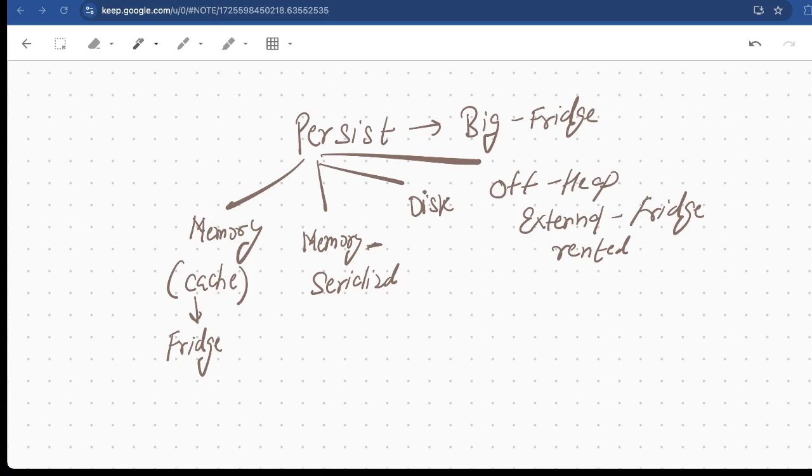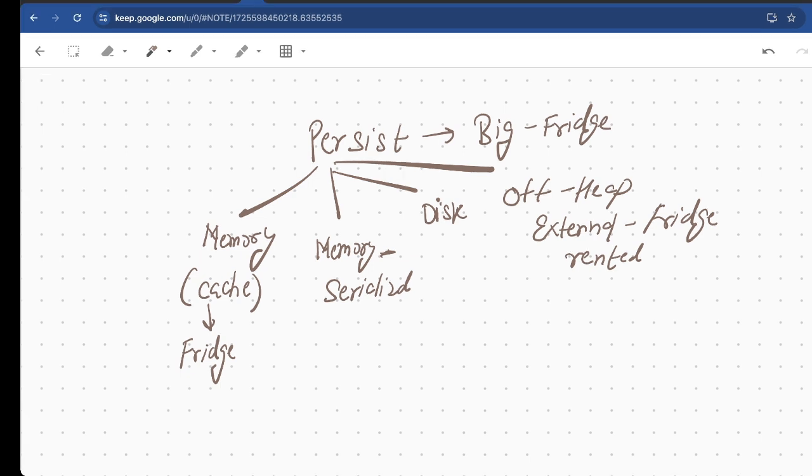So hello friends, we are going to talk about a new topic, which is persist and cache. Inside persist we will talk more about off heap. There are a lot of interview questions that have been asked around off heap.